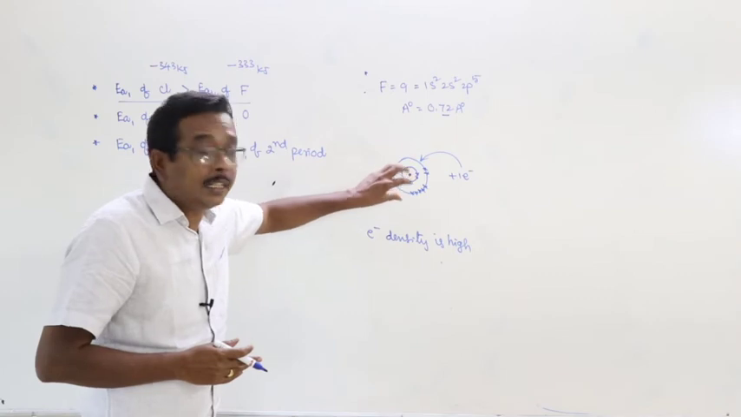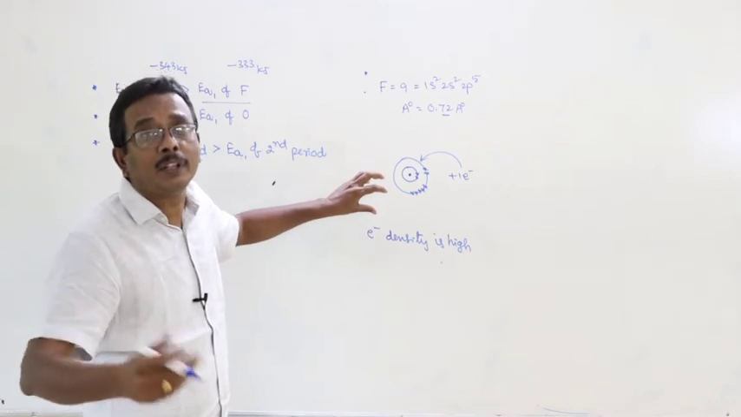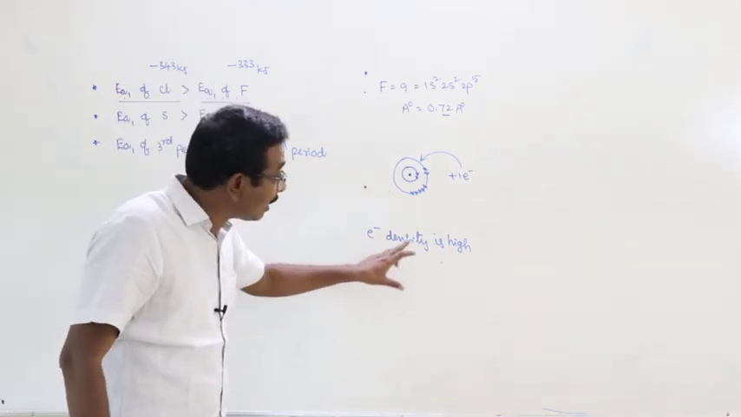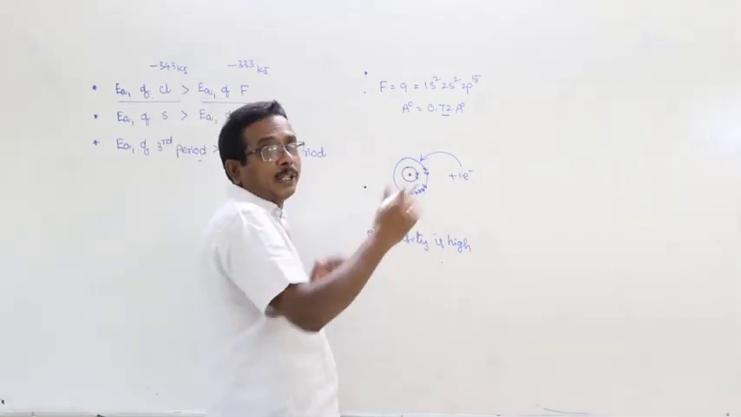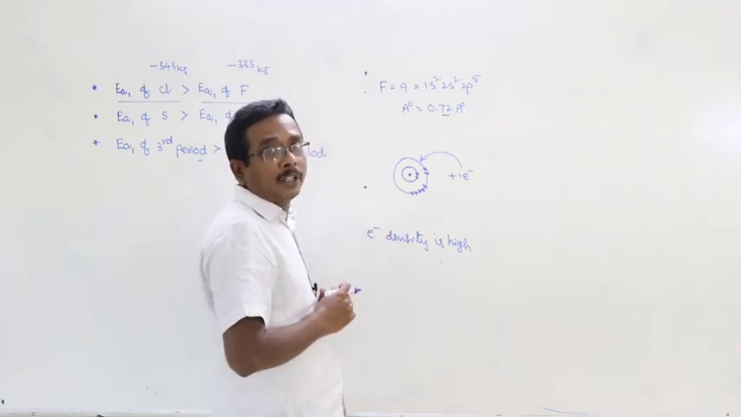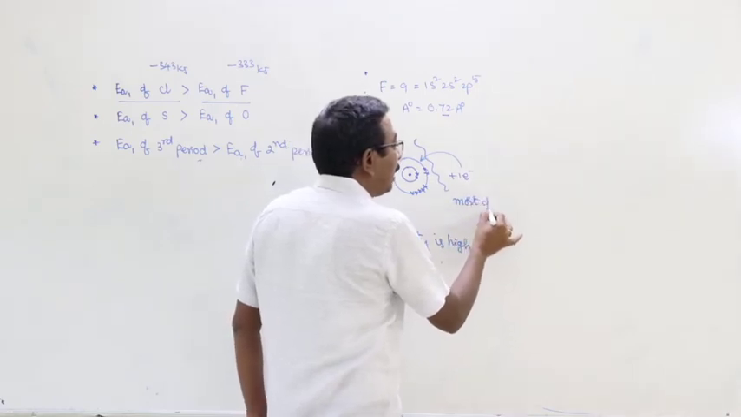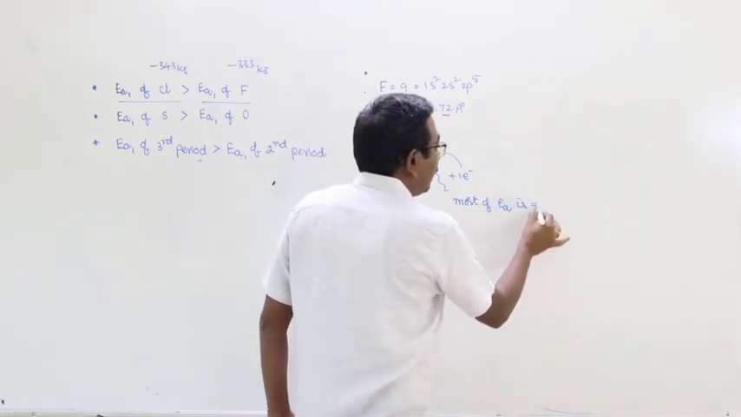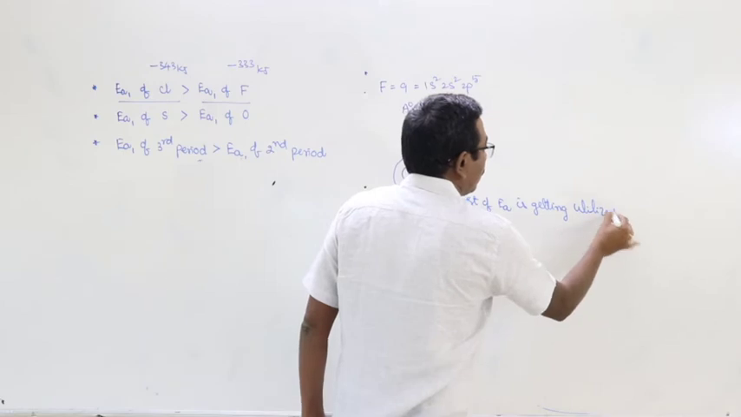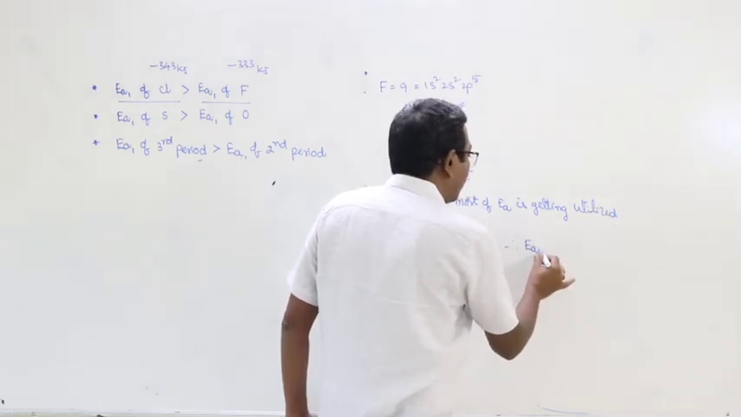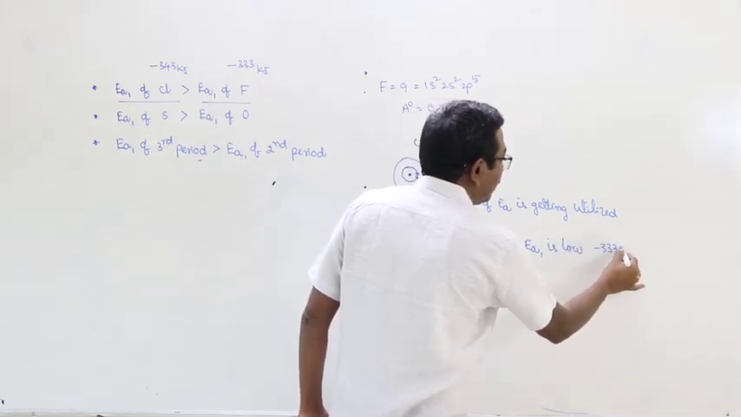Due to high electron density in the fluorine atom, what is the reason for the high electron density? Atomic radius is smaller. In the smaller fluorine atom, 9 electrons are present. More number of electrons are present. Means what? Electron density is high. As a result of that, the newly added electron experienced greater repulsion. In order to overcome that repulsion, most of the electron affinity is getting utilized. Therefore, electron affinity of fluorine is low. That is minus 333 kilojoules.